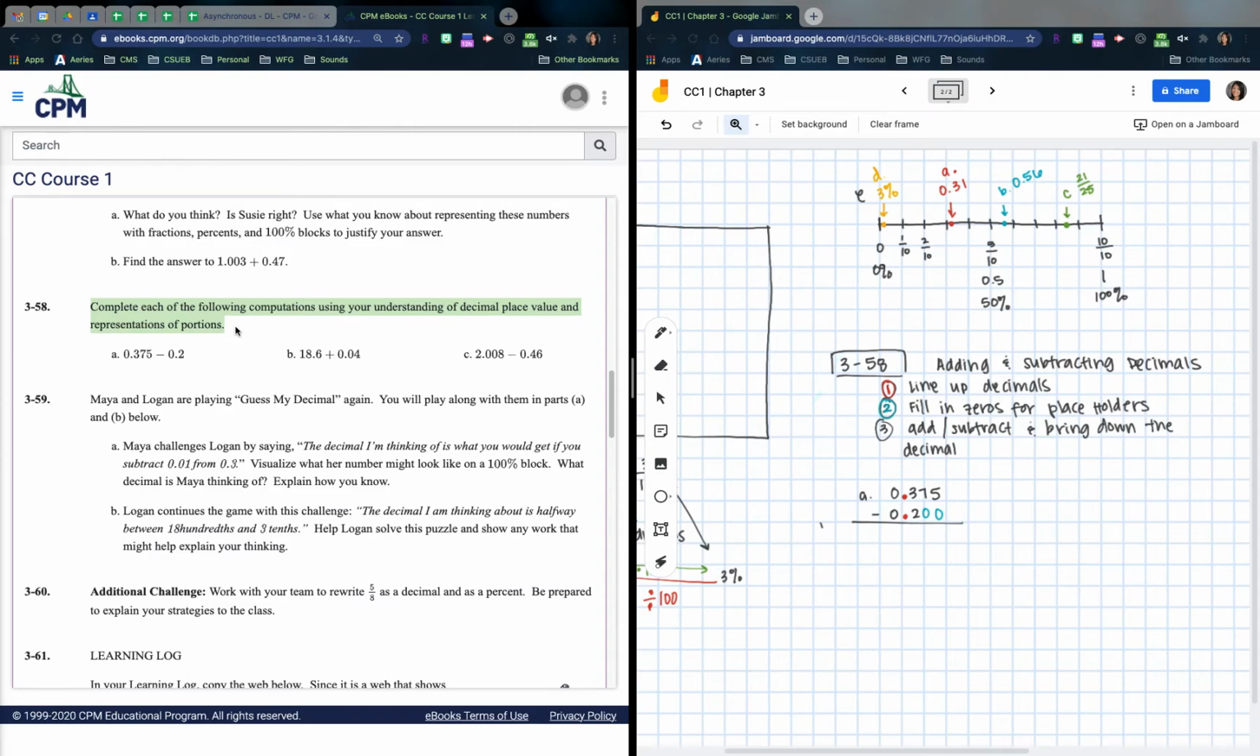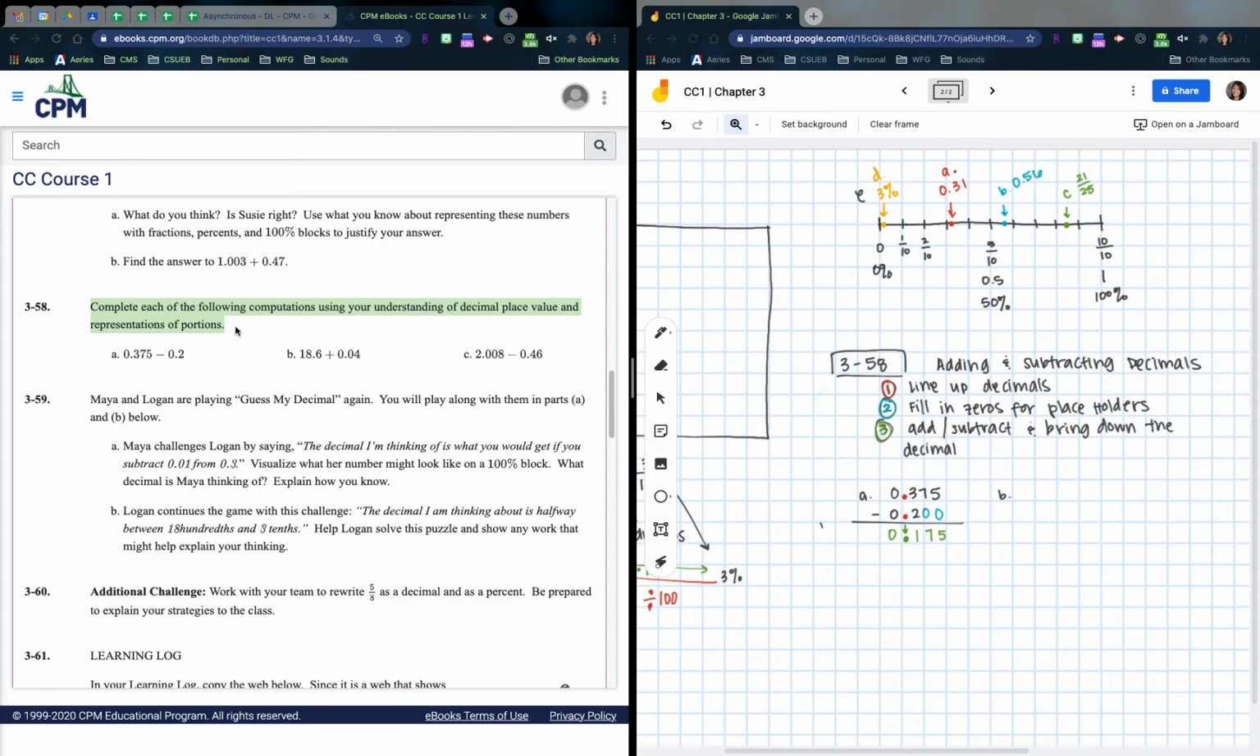So let's go ahead and do 3 here. We're going to bring down the decimal right there. 5 minus 0 is 5. 7 minus 0 is 7. 3 minus 2 is 1. And it's also nice to have that 0 in the front. So this answer would be 175 thousandths. This is your thousandths place. This 2 tenths can be written as 20 hundredths, 200 thousandths. They are the same value.